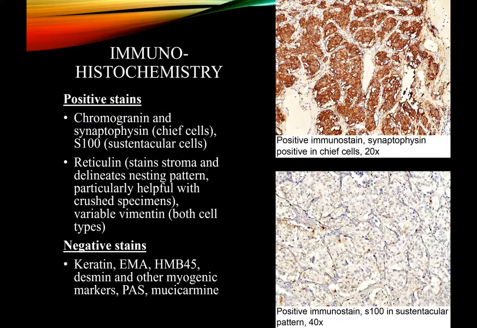Lastly, immunohistochemistry. The positive stains are chromogranin, synaptophysin, and S100 as seen in the photos included in this slide. Also, we have reticulin stain and variable vimentin positivity. Also, negative stains include keratin, EMA, HMB45, desmin, and other myogenic markers, and also PAS and mucicarmine. All of these stains will be negative.